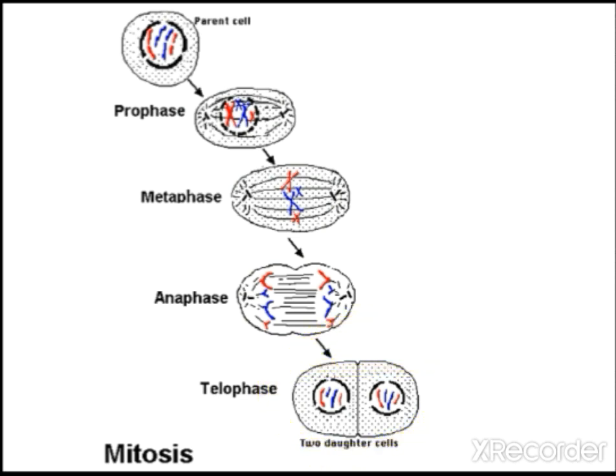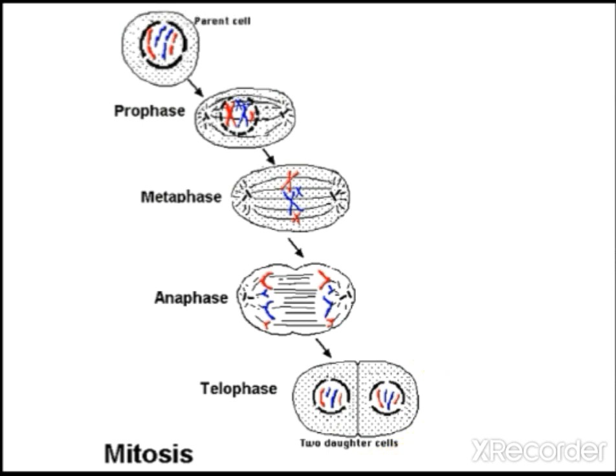Okay, the number remains as such. If the parent cell is having 2n chromosomes, the daughter cell also will be having two sets of chromosomes only. There won't be change in the number of chromosomes. In case 46 chromosomes are there, daughter cells also will have 46 chromosomes only. There won't be any change.